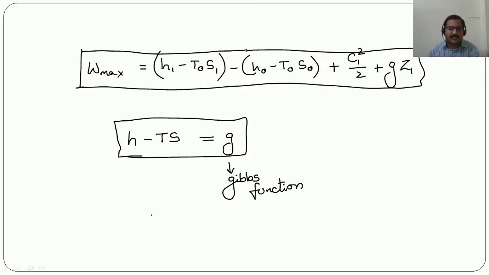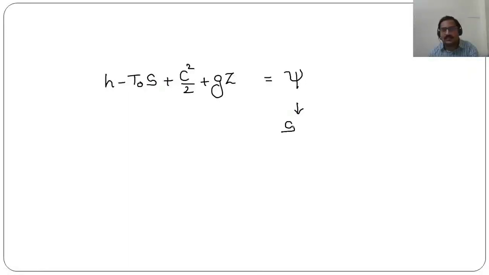Now here H minus T0 into S plus C square by 2 plus GZ, this is called psi, which is called the steady flow availability function.